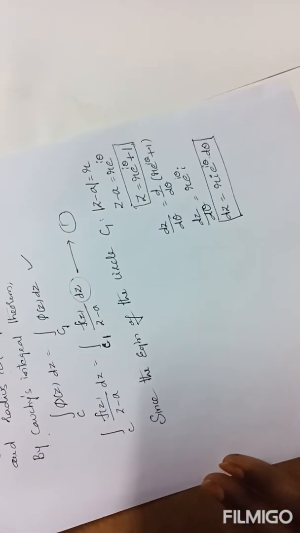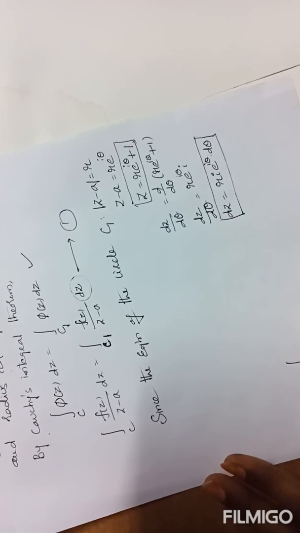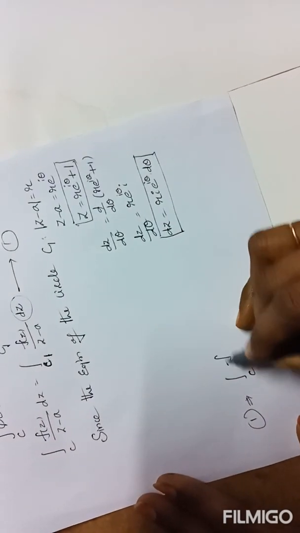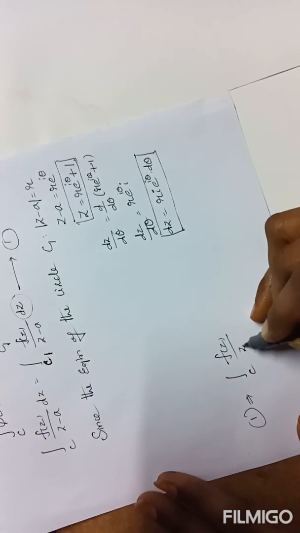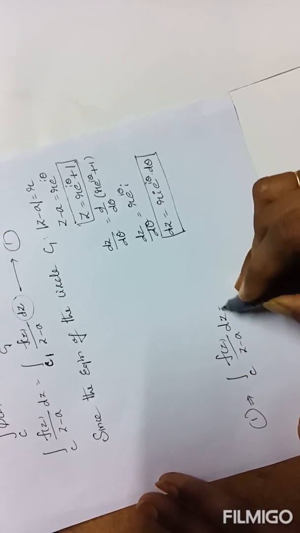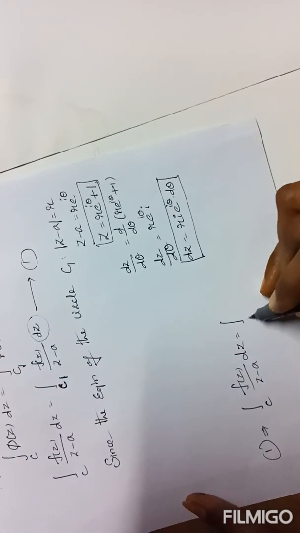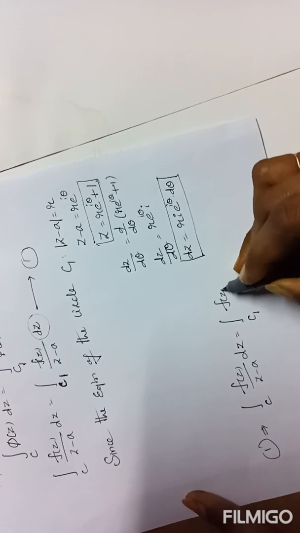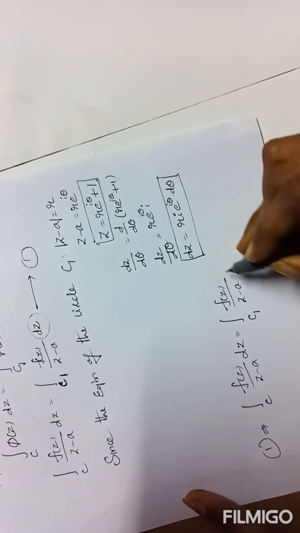Now equation 1 implies the left side, integral over C of f of z by z minus a dz, equals integral over C1 of f of z by z minus a dz.